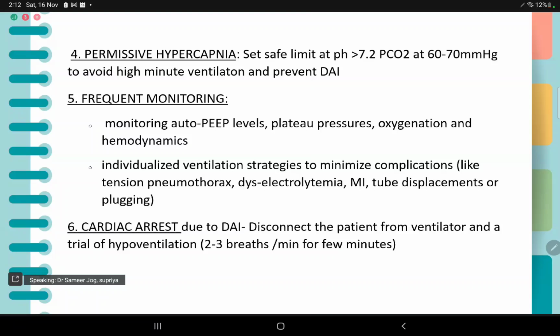So monitoring auto-PEEP levels, bladder pressures, oxygenation, and hemodynamics. Individualized ventilation strategies to minimize complications like tension pneumothorax, dyselectrolytemia, myocardial infarction, tube displacements, or plugging. And an important point here is cardiac arrest suspected due to dynamic hyperinflation. Disconnect the patient from the ventilator and do a trial of hypoventilation, 2 to 3 breaths per minute, for a few minutes.